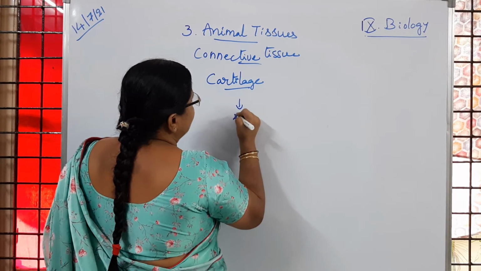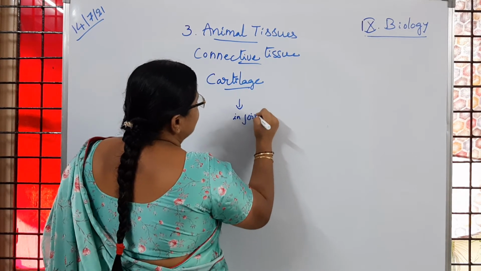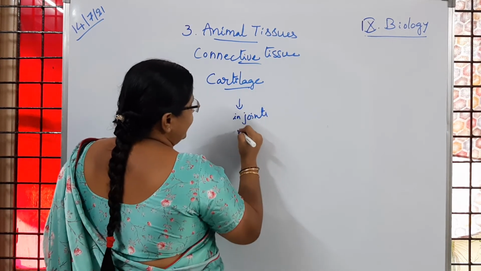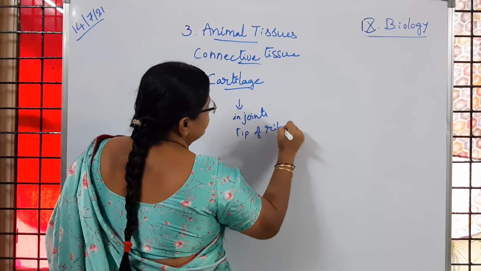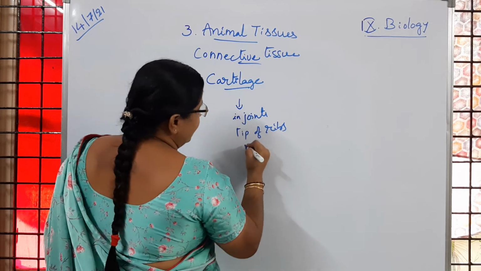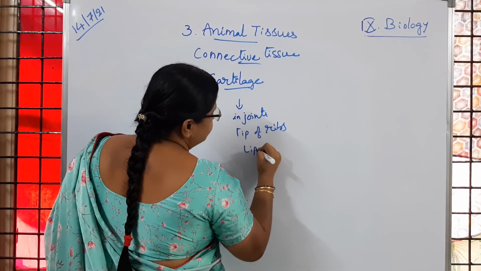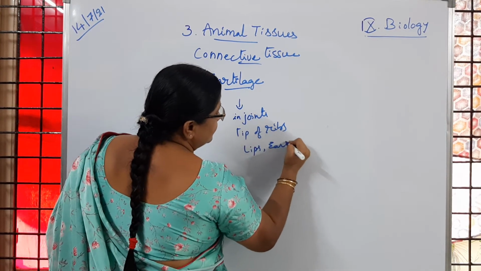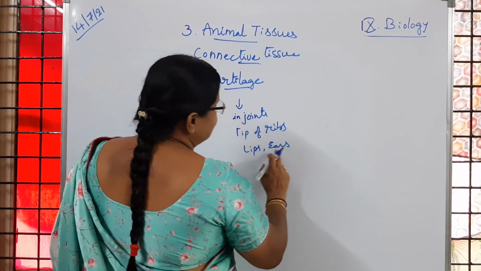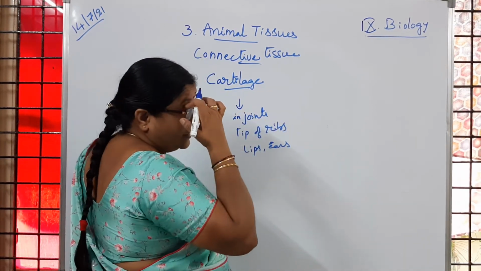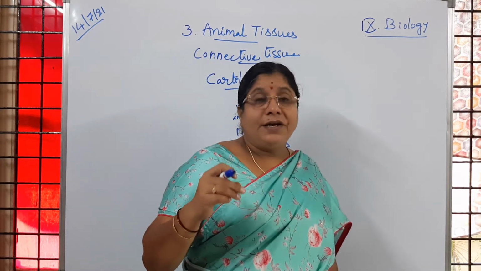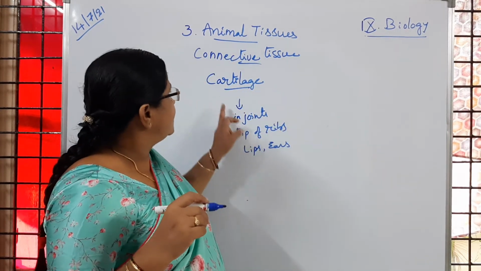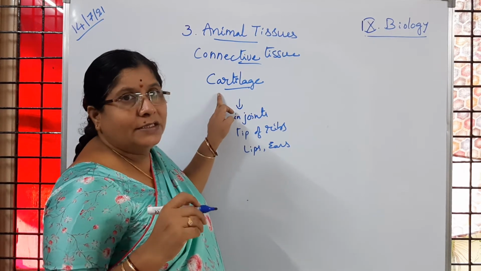We observe it in joints, then tips of ribs, then lips, ears, eyebrows. Is it clear to children? So all these parts are made up of cartilage.